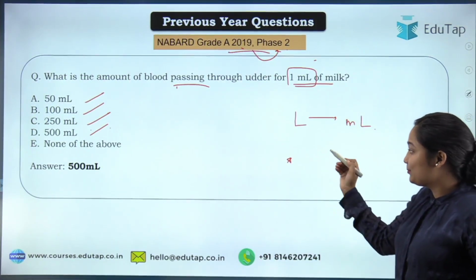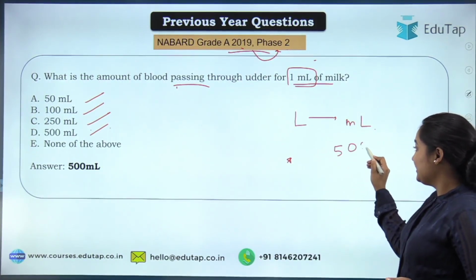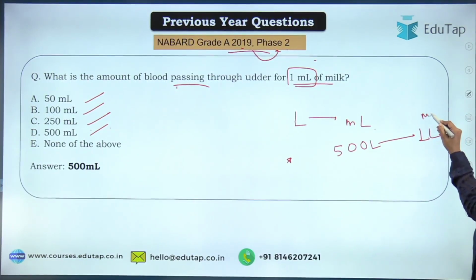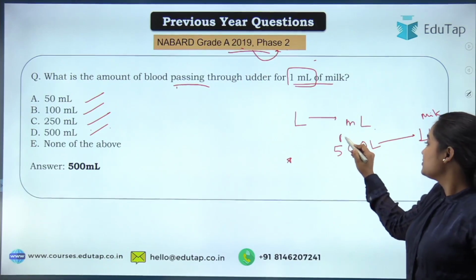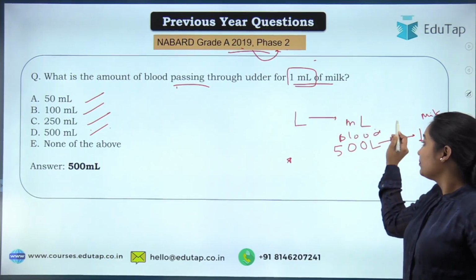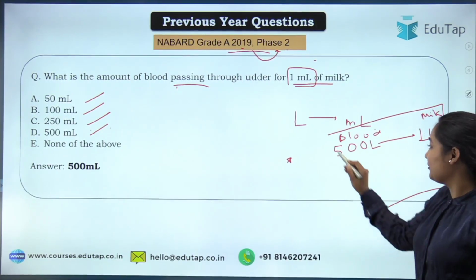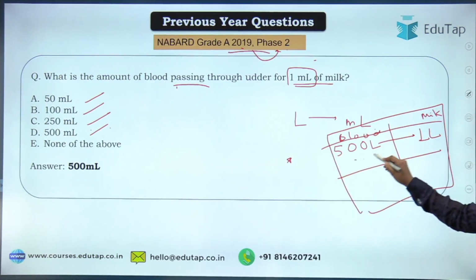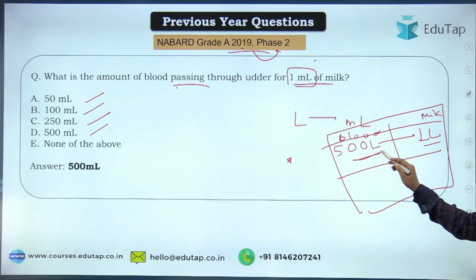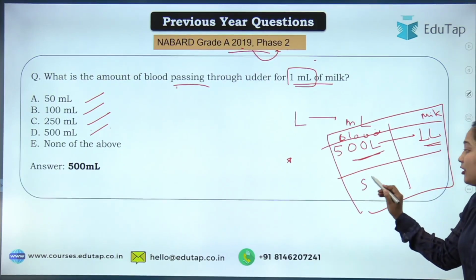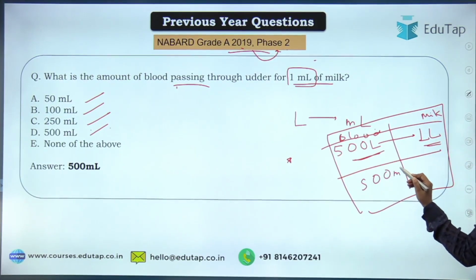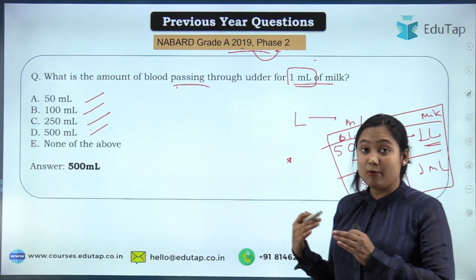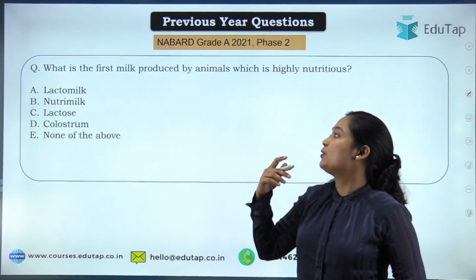Okay, if you are talking about liters, so 500 liter of blood gives 1 liter of milk. Okay, so don't get confused. Even though the units are different, I think most of you will be able to give the answer. So if from 500 liter blood we get 1 liter of milk, for 500 milliliter we will get 1 milliliter of milk. So that is quite clear. Now let's move to the next practice question.